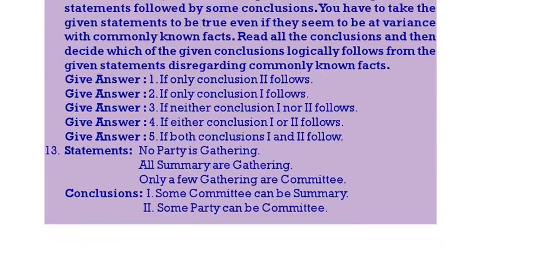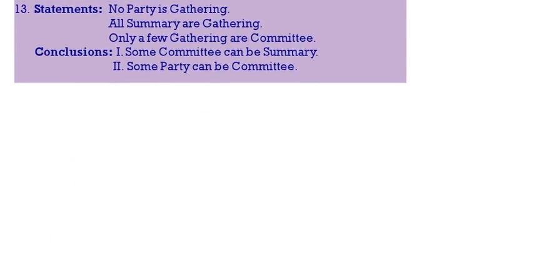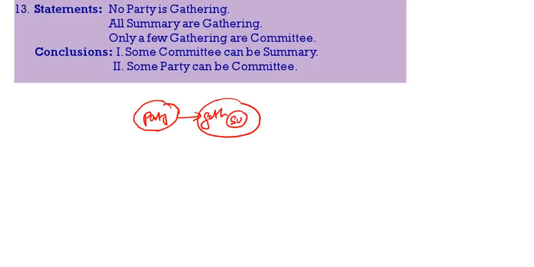See the next question. No party is gathering. All summary is gathering. Only few gathering is committee. Now, some committee can be summary. Here there is no relation between committee and summary, so any possibility definitely follows.